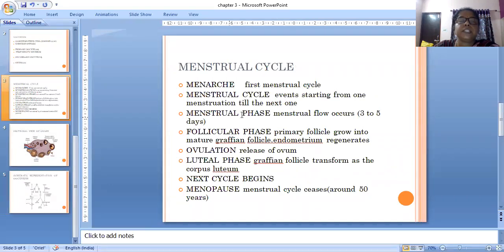The next phase is the menstrual phase, when menstrual flow occurs. It can extend from 3 to 5 days.